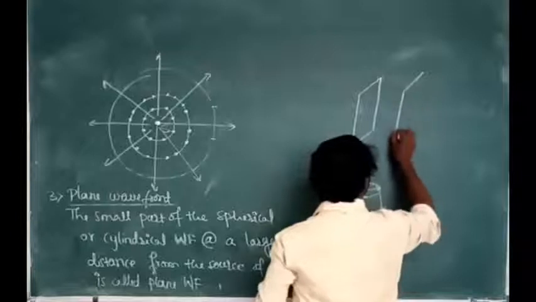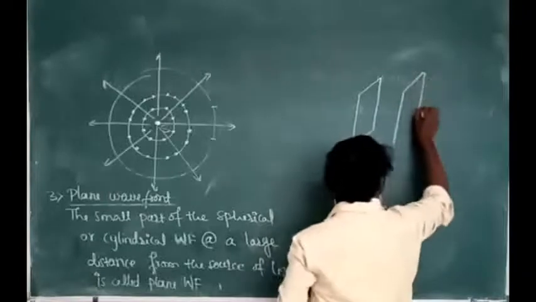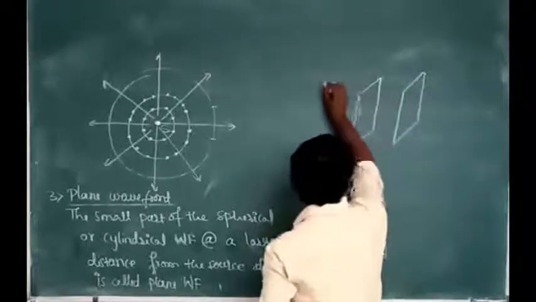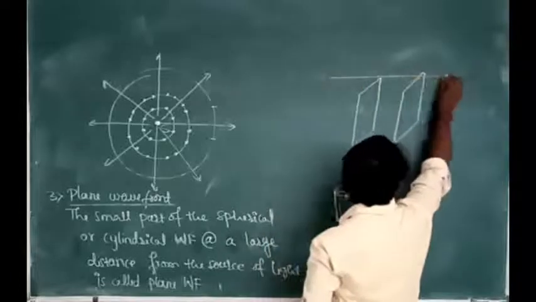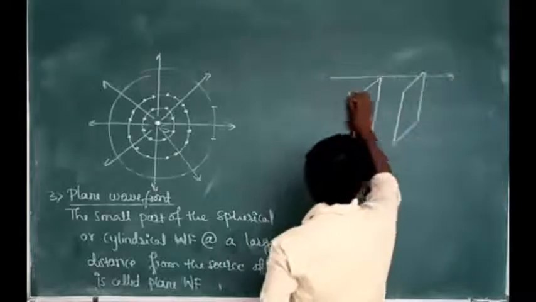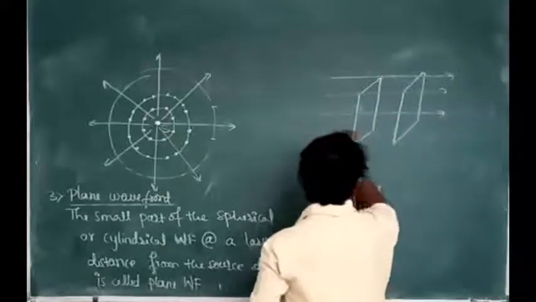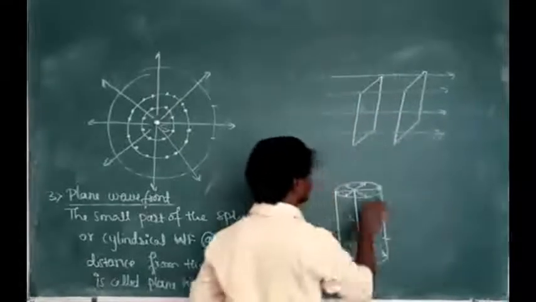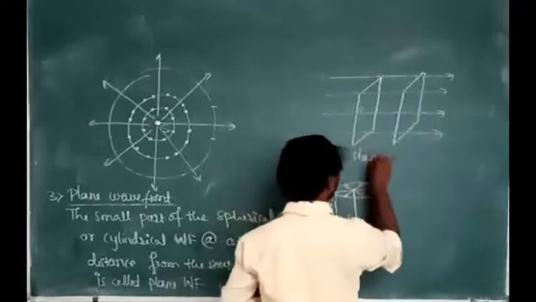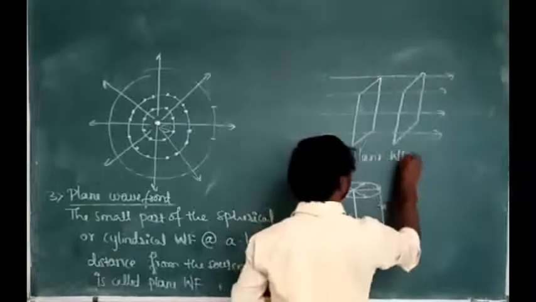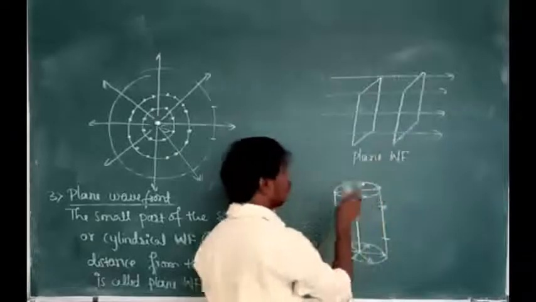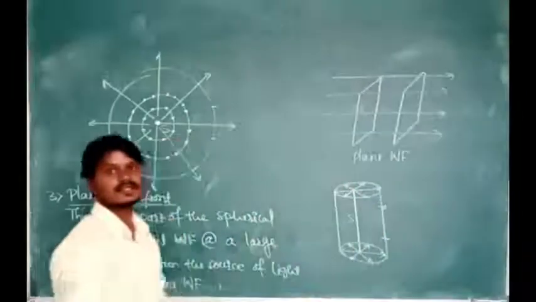These are the diagram for plane wavefronts. In this direction the plane wavefronts are propagating. Okay, this is the diagram for plane wavefront. But these wavefronts are at a large distance from the source of light.